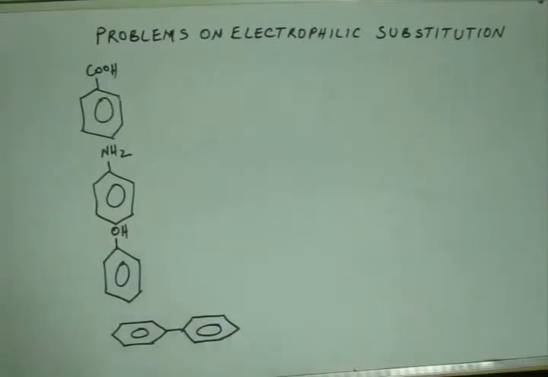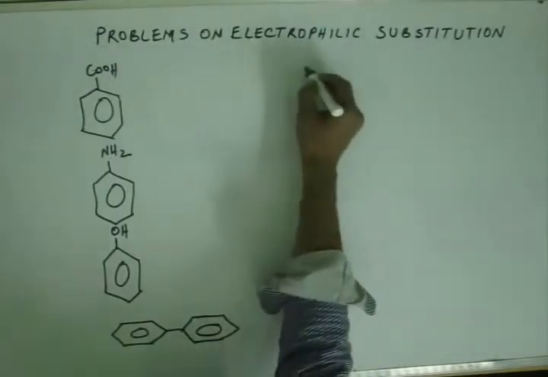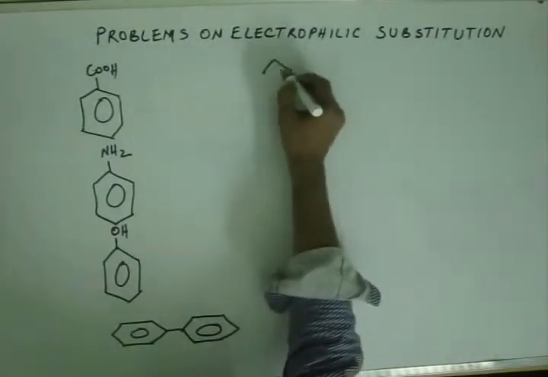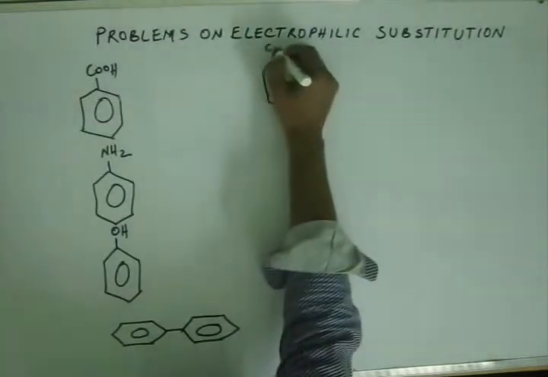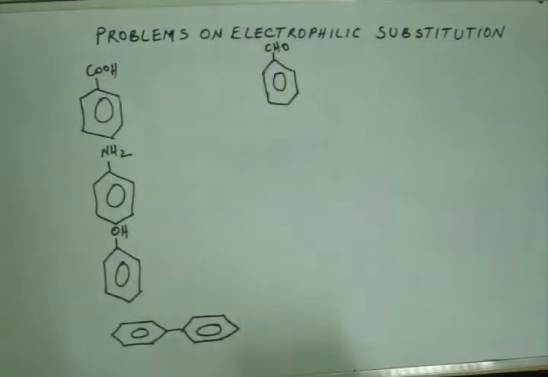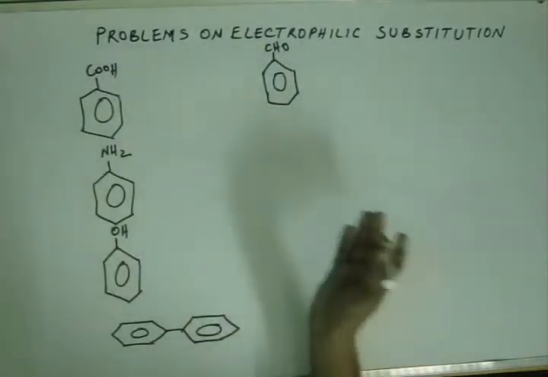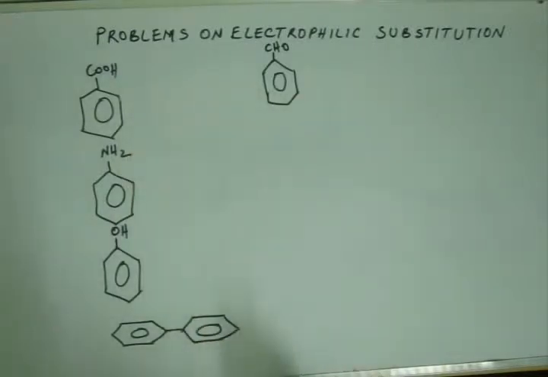So there are 2 possible things that we can have. If somehow we are able to get benzaldehyde, if somehow we are able to get an aldehydic group on benzene, then it would be very easy to get a carboxylic acid group from aldehyde. Any mild oxidizing agent will oxidize aldehyde to carboxylic acid.